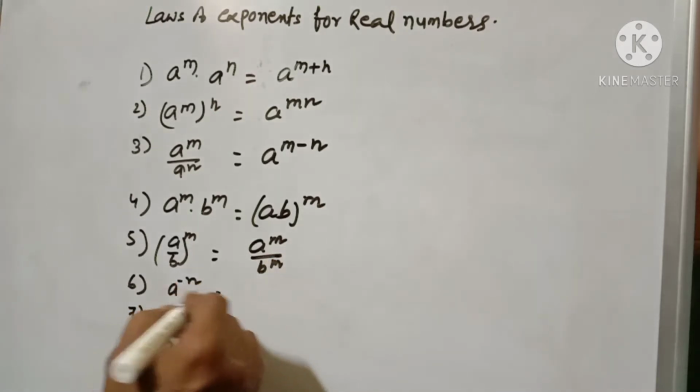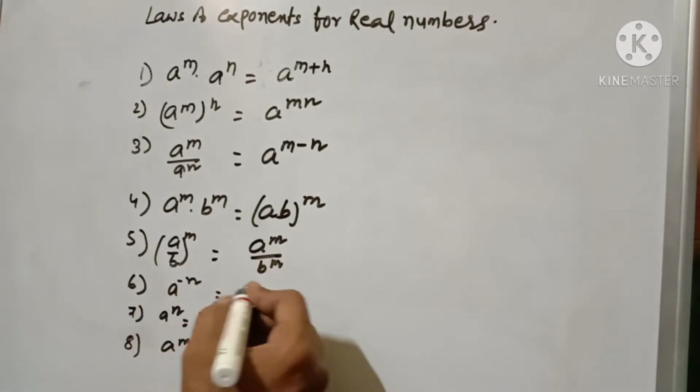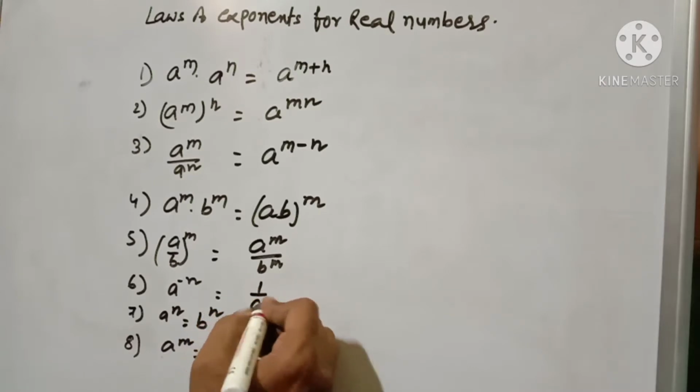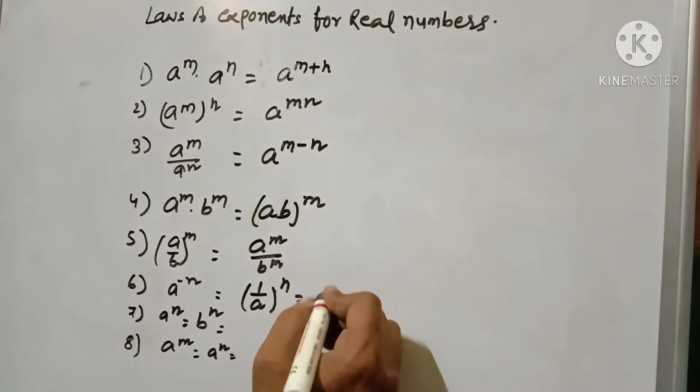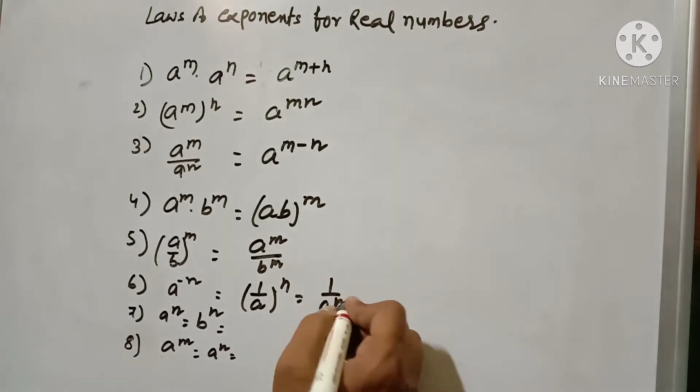Here a to the power minus n I can write as 1 by a to the power n.